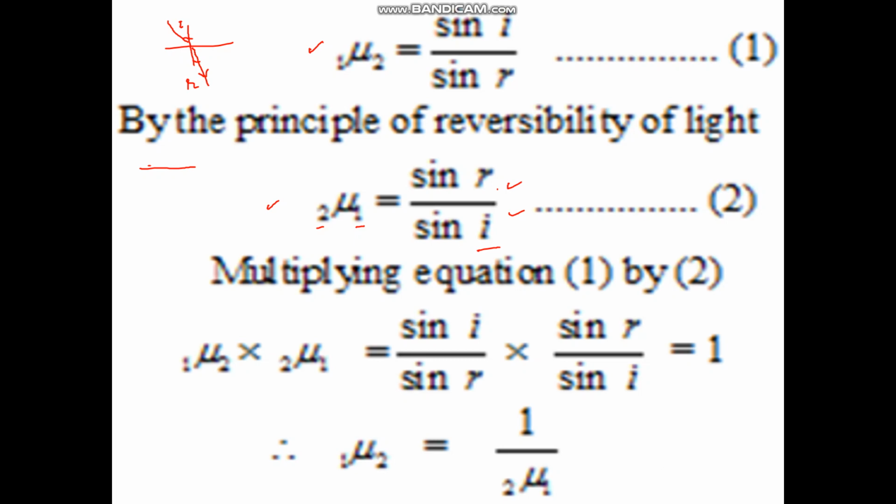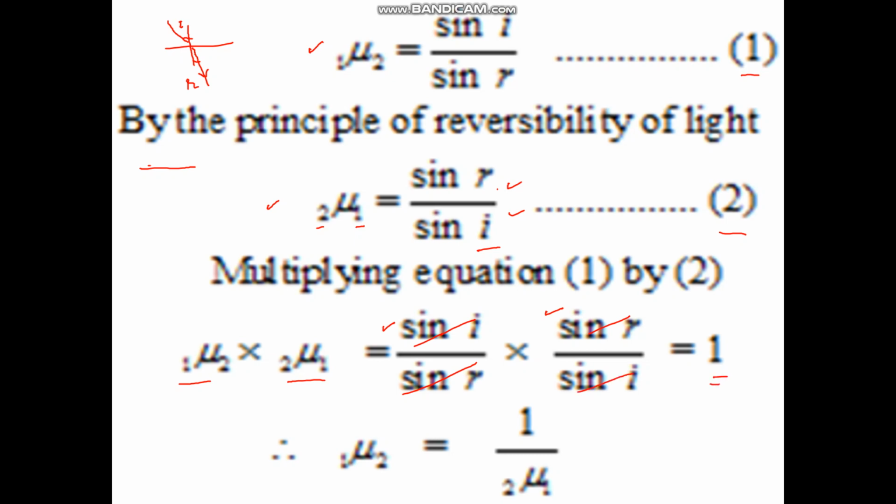Now, these two equations, 1 and 2, we are going to multiply. So, what are we having? 1 mu 2 into 2 mu 1 will be equal to sine I upon sine R into sine R upon sine I. Now, here this is coming out to be 1.